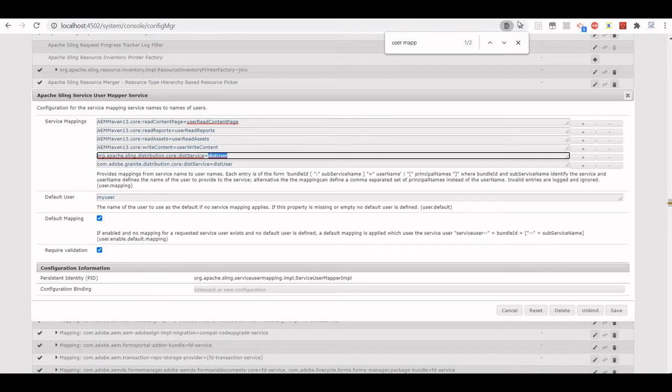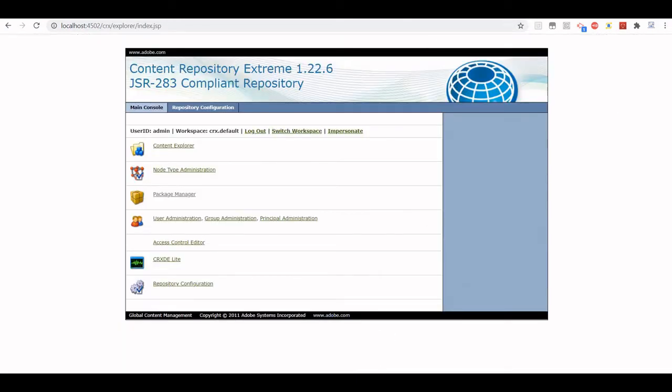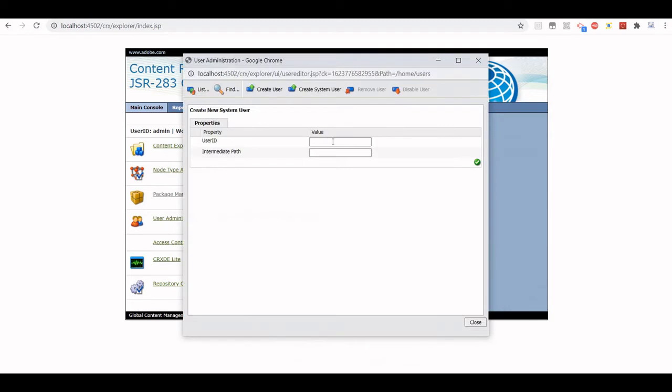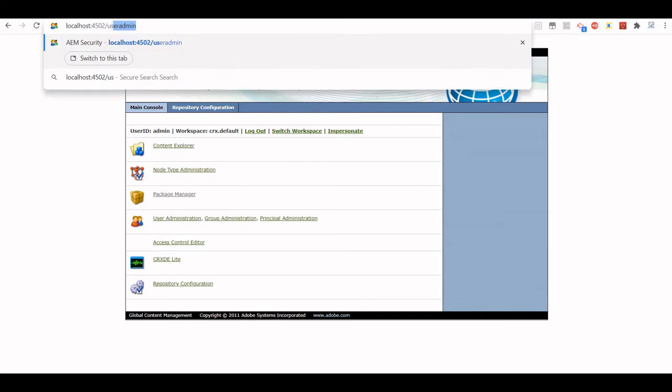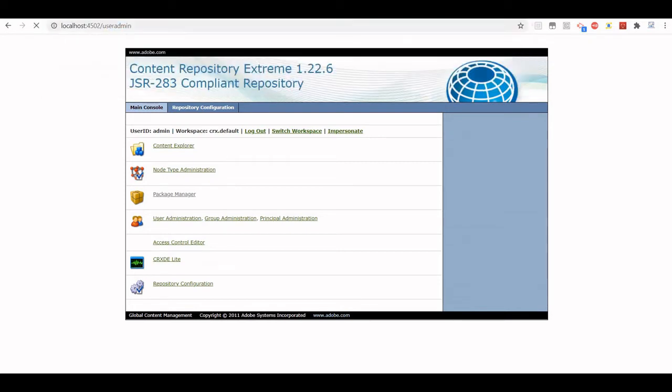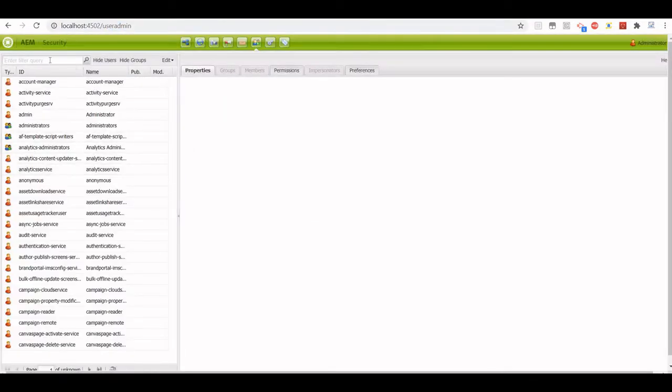This is dist user. So just put dist user over here and create it. I have already created it. After you create this system user, go to user admin and make sure this dist user has proper permission.